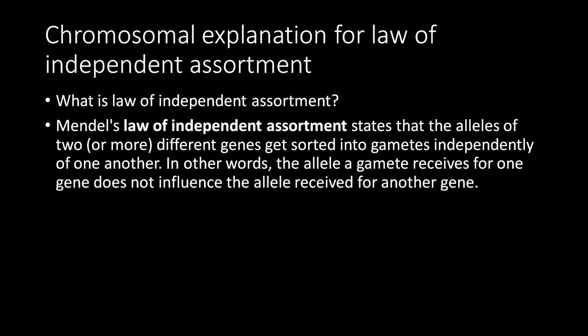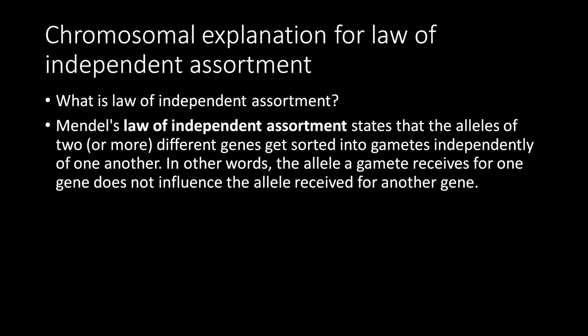Finally, we found that we were getting round green or round yellow, or wrinkled green or wrinkled yellow. So the alleles are free to move any way. It is not that round green will always be round green, or round yellow always round yellow. In other words, the allele a gamete receives for one gene does not influence the allele received for the other gene. They are free to move.